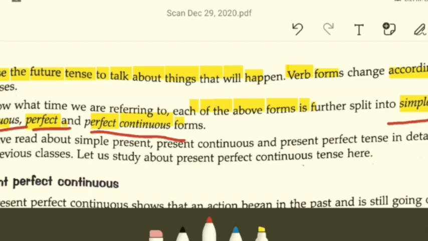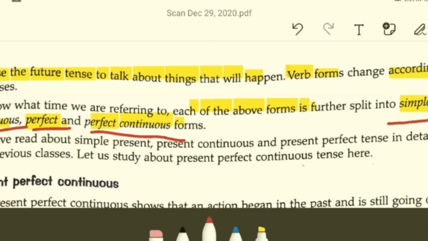For example, if it is present tense, we'll call it simple present, present continuous, present perfect, present perfect continuous. If it is past, simple past, past continuous, past perfect, past perfect continuous, and so on. Clear? There will be specific formulas like subject verb object, subject verb plus ing, subject plus ing form of the verb, and so on. Clear?